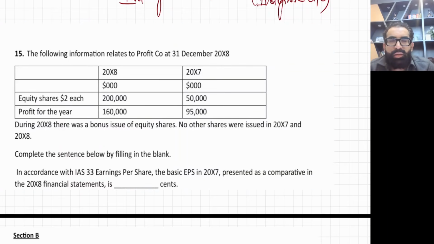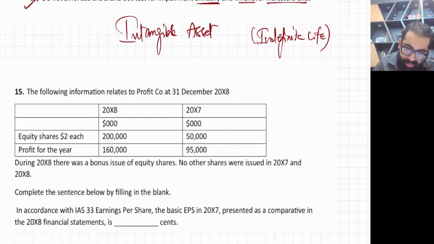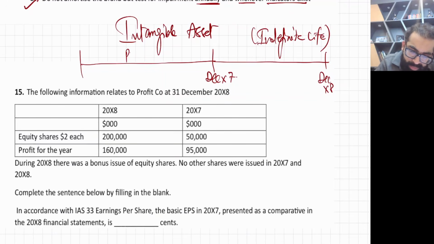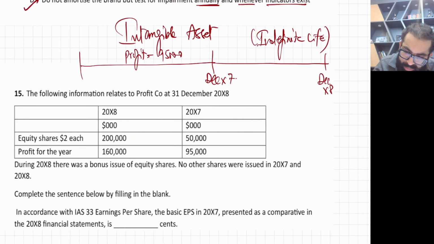Okay. Question number 15. This is linked to EPS. Let me explain. Say you have two years: December X8 and December X7. Now let me write the profits. The profit for December X8 is 95,000 and this year is 160.